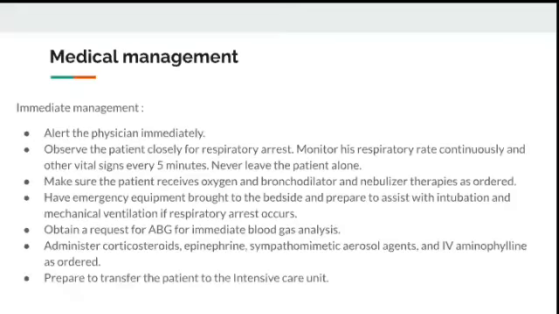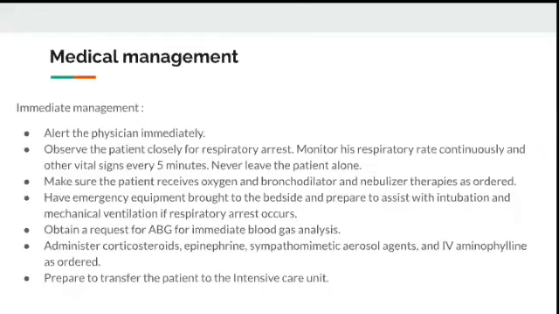So what is the medical management? Mostly medical management focuses on the pharmacological management. If you have studied drugs used in bronchial asthma, the pharmacological management is more helpful in this medical paper. Immediate management includes alert the physician, observe the patient closely for respiratory arrest, monitor his respiratory rate continuously, and never leave the patient alone.